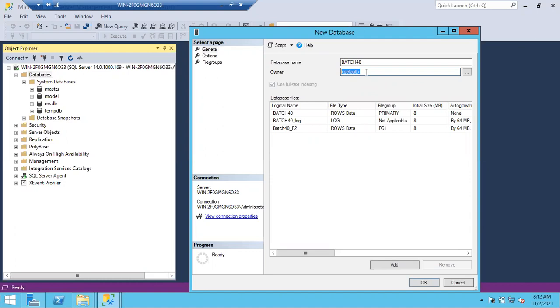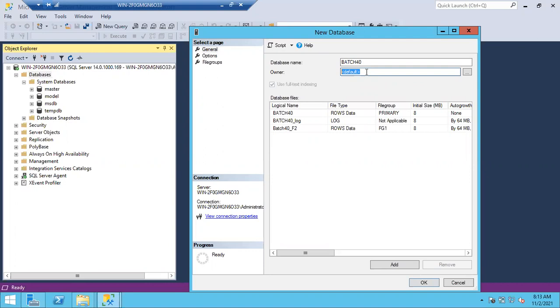As he is the owner of the database, if his account is deleted, the database sometimes won't behave properly. That's why giving individual usernames for database owners or job owners is not recommended, but an owner should be there.